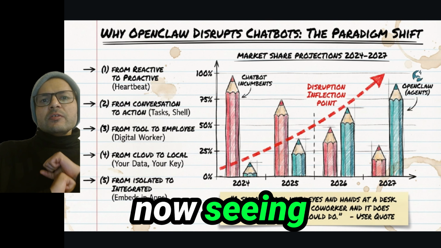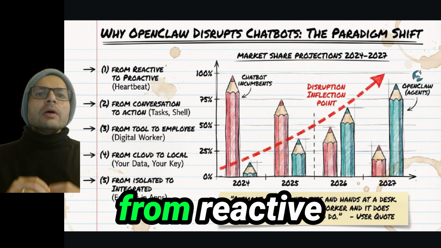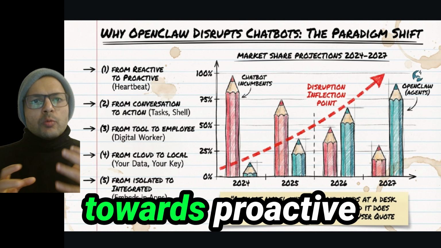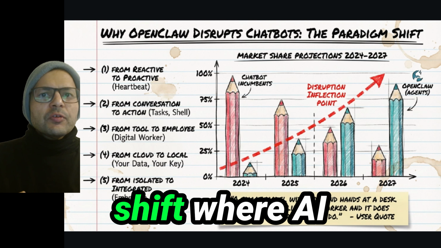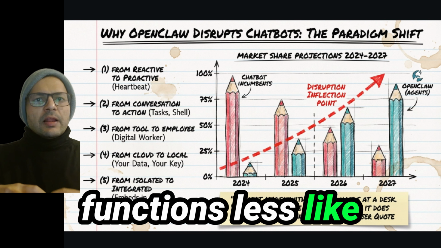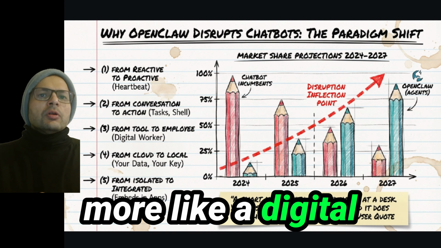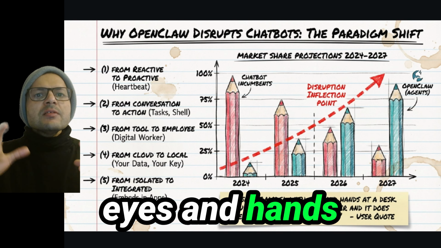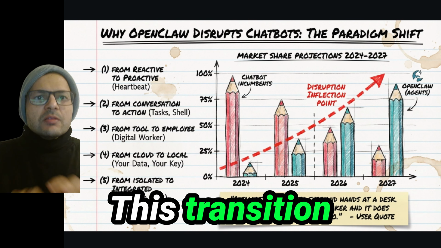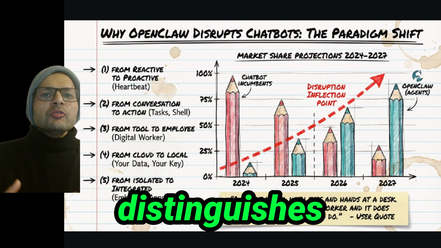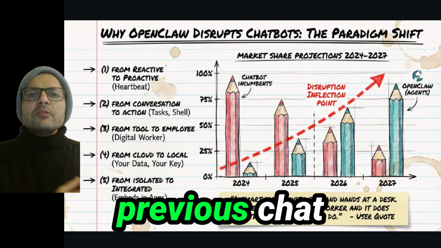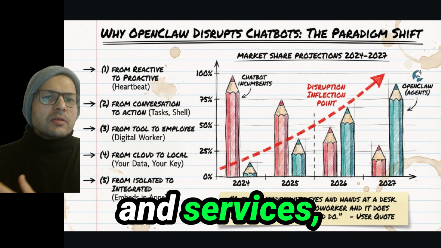So we are now seeing a move away from reactive cloud-based tools towards proactive local agents. The AI project suggests a shift where AI functions less like a search box and more like a digital worker that has eyes and hands at a virtual desk. This transition from conversation to direct action is what distinguishes OpenClaw from previous chatbot products and services, but still there